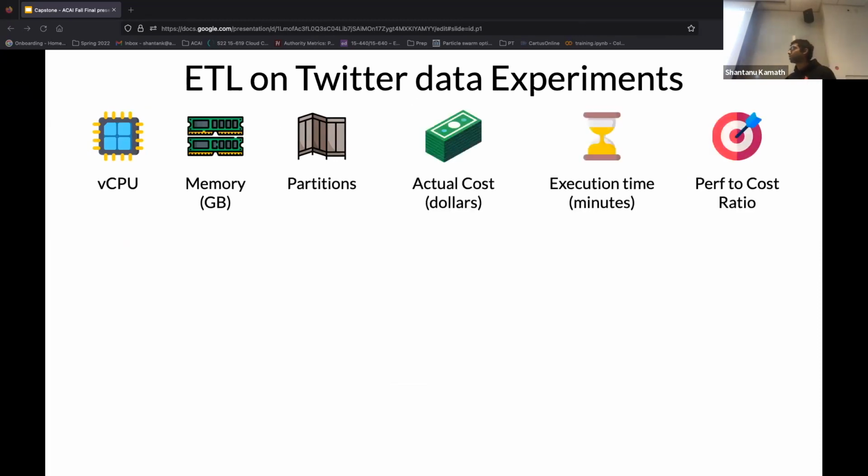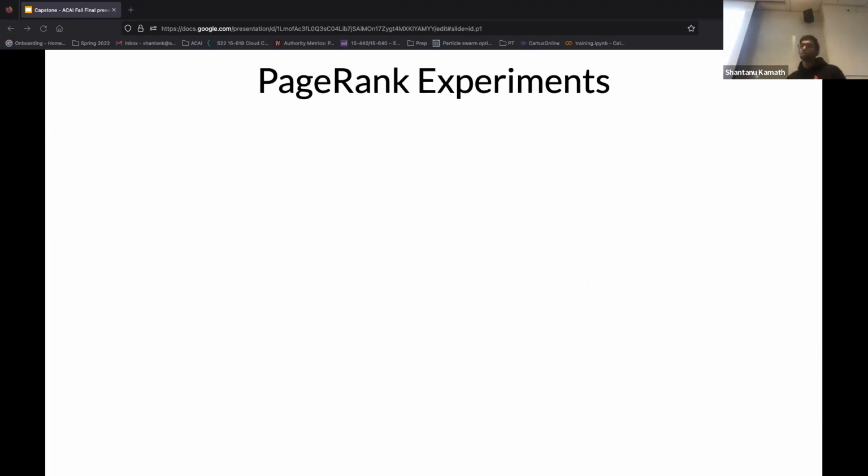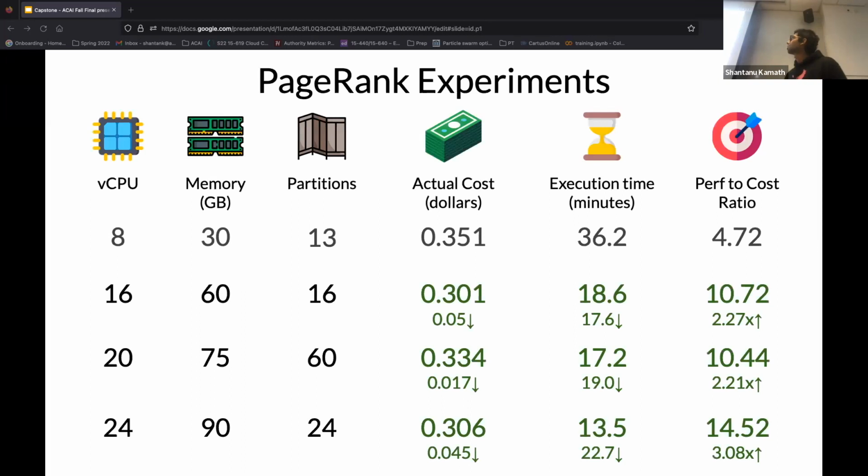And these are some of the output metrics that we measure from a running job: the actual cost, the total cost of running the job, the execution time, and the utility metric that we just defined. So these are results from a few different configurations from our experiments. As you can see, the lower ones use more vCPU and memory. So what happens here is they take up only a slightly higher cost, but they provide a steep decrease in runtime. This might be desirable for many use cases, and this is also shown by our utility metric on the side. And these are results for another job that we ran. This is the PageRank algorithm for a social network graph, and the results are similar here.